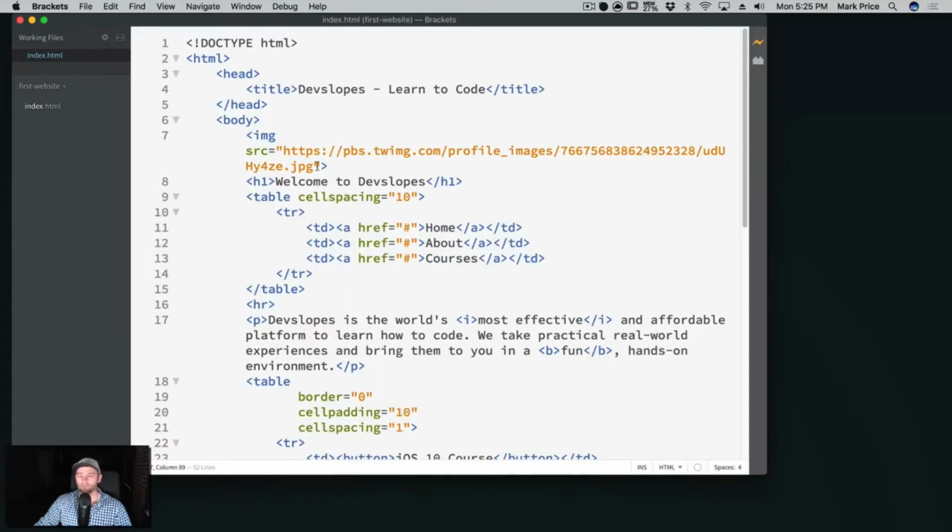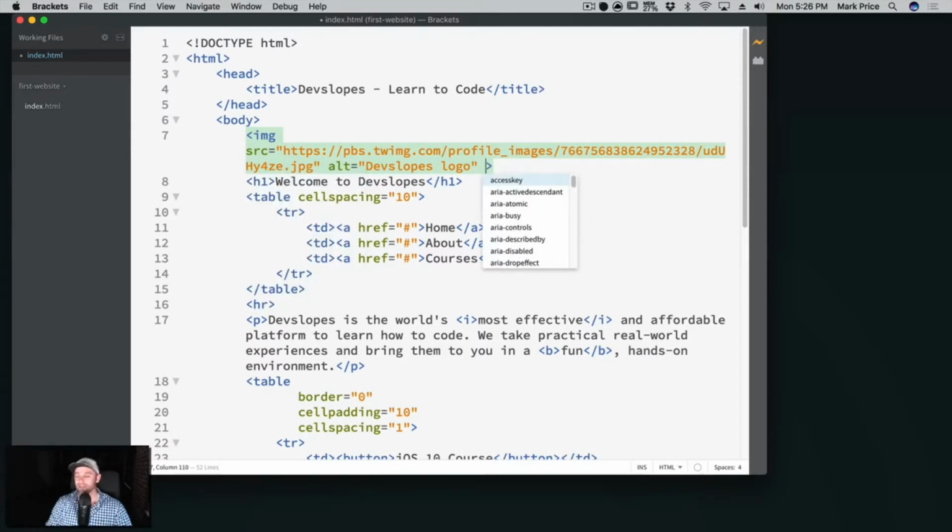Things we're probably going to want to do, just for the sake of completion, is give it an alt tag. DevSlopes logo. This is in case the image can't load for some reason, or let's say for accessibility, someone's blind and their computer reads to them. It's going to say, DevSlopes logo, and it's going to read it out to them. So we want to put that in there.